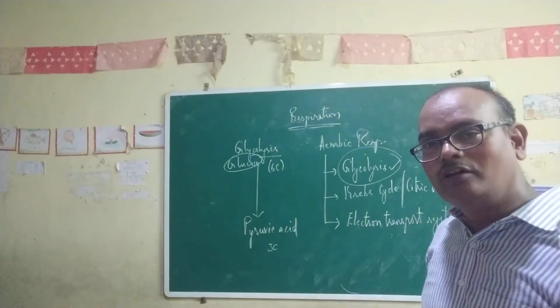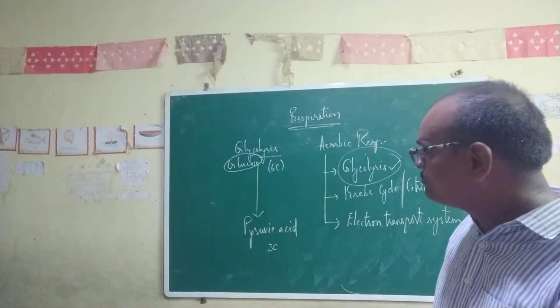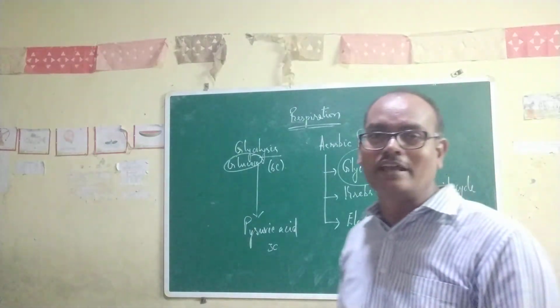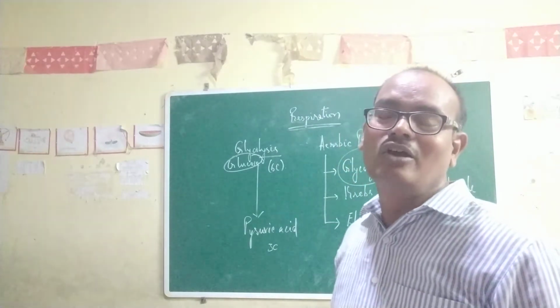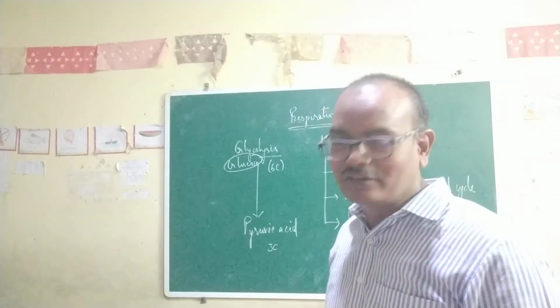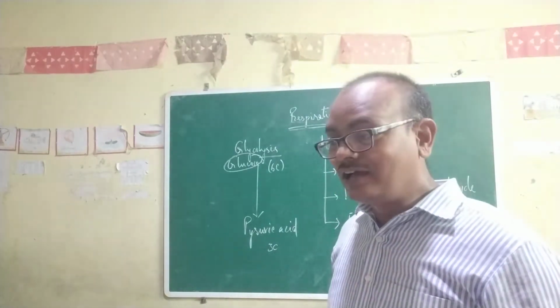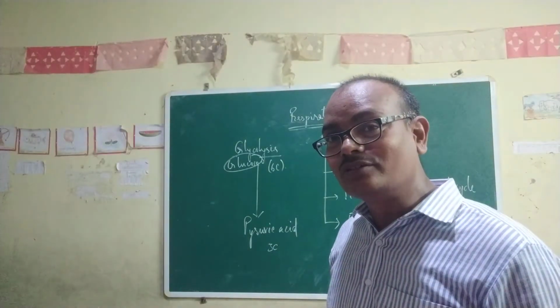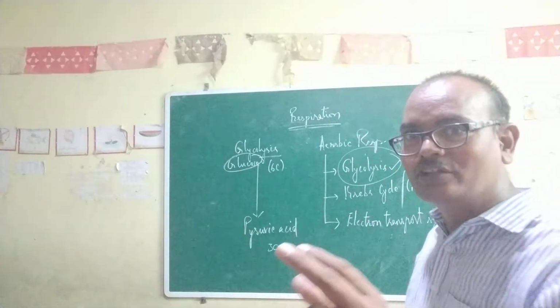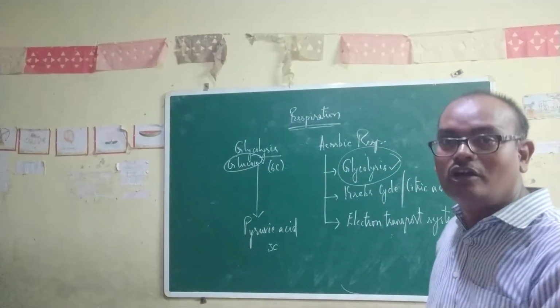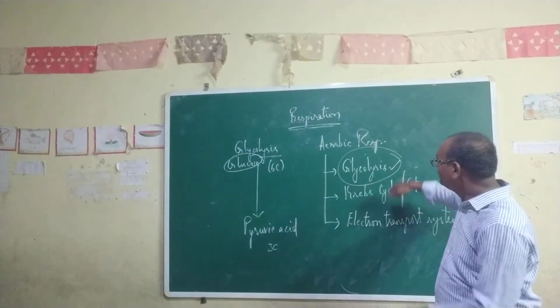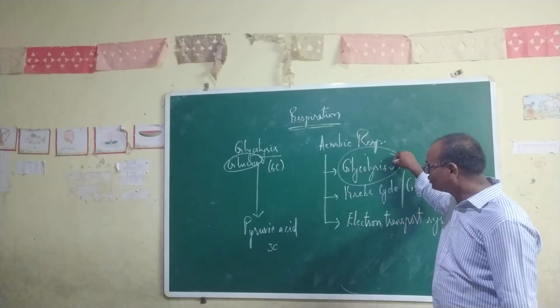Now let me take you to the steps of glycolysis. What are the steps of glycolysis? And before that, what is the significance of glycolysis? Because of glycolysis, the energy will be released. That is one important step. Glycolysis is the primary step of aerobic respiration. You can see here, that is the primary step of aerobic respiration.